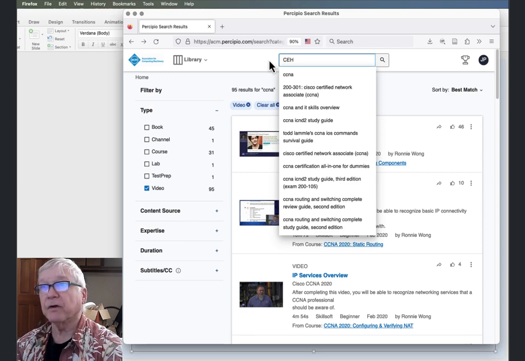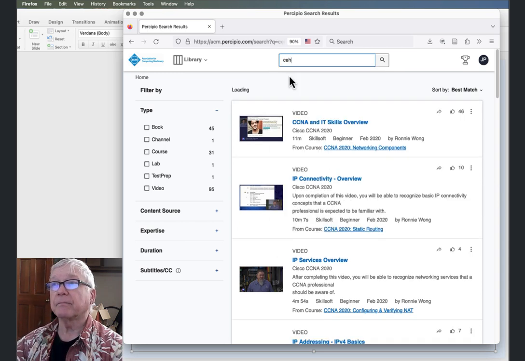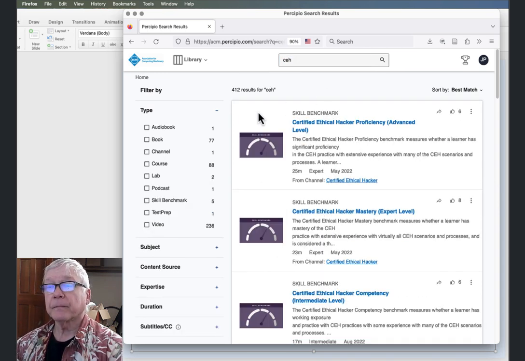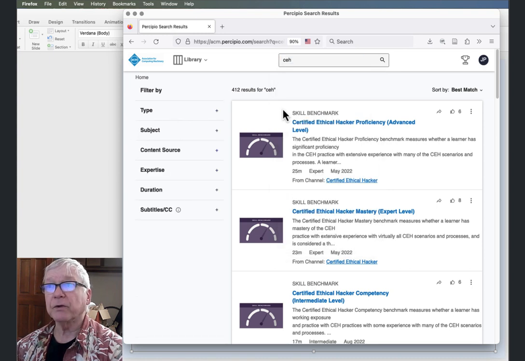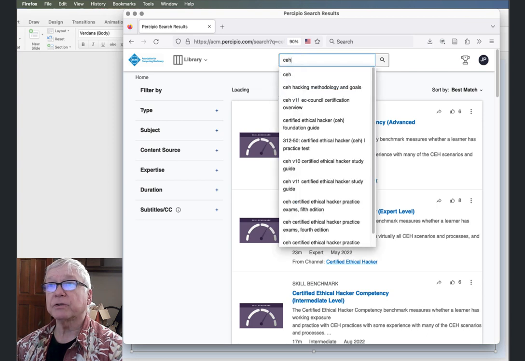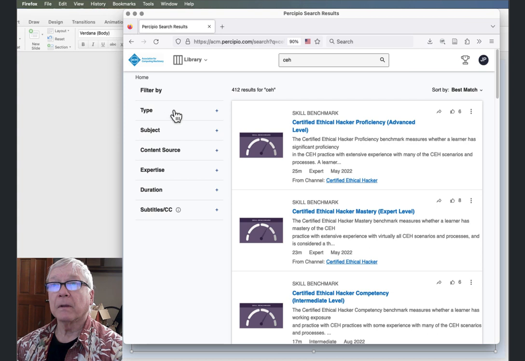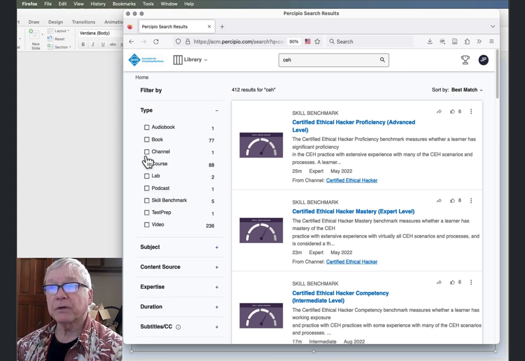What about certified ethical hacking? And of course, I could narrow this down if I increase the granularity of my search criteria here, like practice tests or something. There's an audiobook, CEH, and books, channels, courses, labs, podcast, SkillBench.